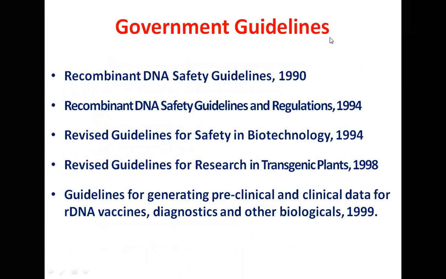Now, what are the government guidelines? All these studies are governed by different guidelines provided by the Government of India: Recombinant DNA Safety Guidelines 1990, Recombinant DNA Safety Guidelines and Regulations 1994, Revised Guidelines for Safety in Biotechnology 1994, Revised Guidelines for Research in Transgenic Plants 1998, and Guidelines for generating preclinical and clinical data for rDNA vaccines, diagnostics, and other biologicals 1999. And recently there has been one more revised set of guidelines that I have not included here. So these are the various guidelines of the Government of India.